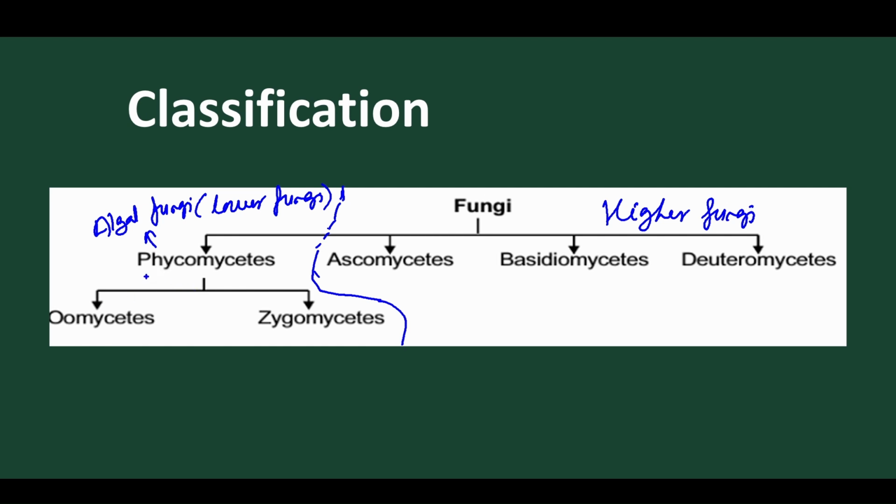So lower fungi are called Phycomycetes or algal fungi, which are of two types, Oomycetes and Zygomycetes. But in higher fungi we find Ascomycetes, Basidiomycetes and Deuteromycetes. In the next class we'll discuss details about Phycomycetes, Oomycetes, Zygomycetes and all the higher fungi. So this is a very important classification of fungi.